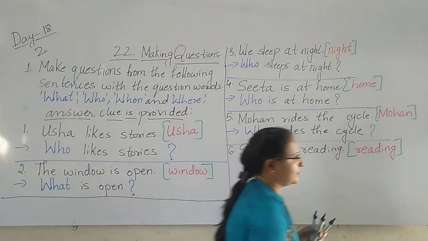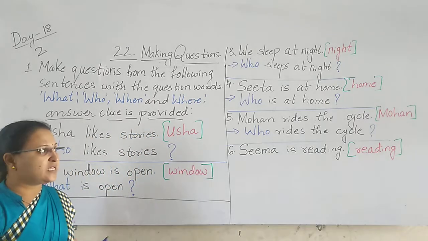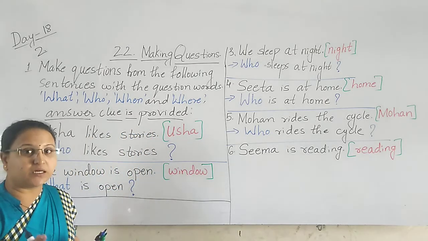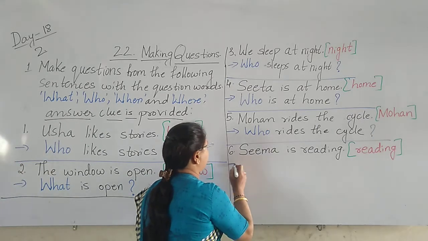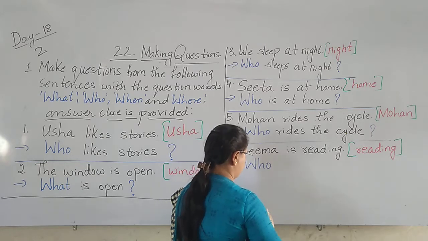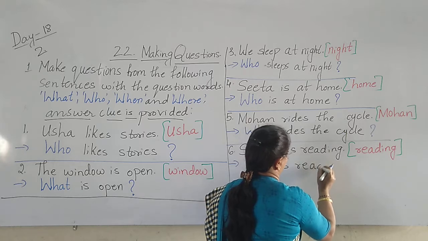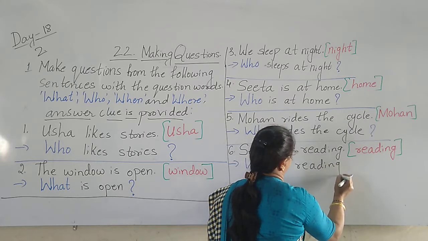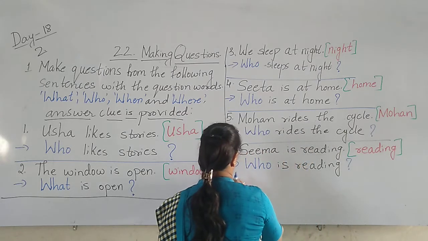Reading. Yes. So now we have to make a question of this word. Seema is reading. A girl is reading. When we want to make the question, we use what? Who. Who is reading? Here comes what? Question mark.